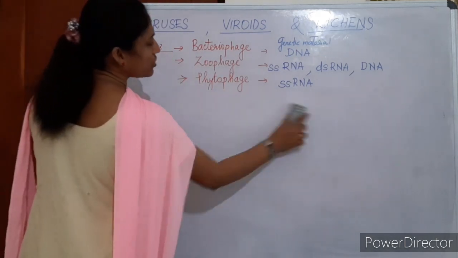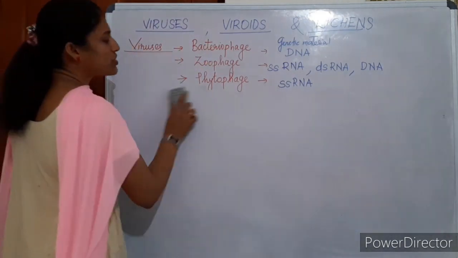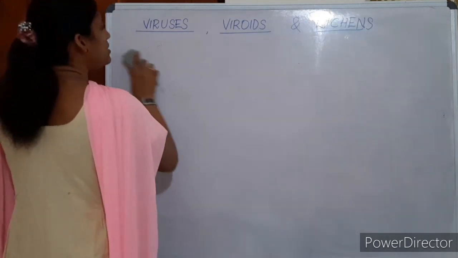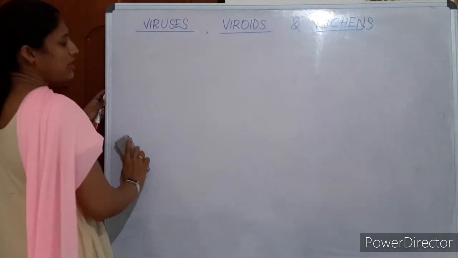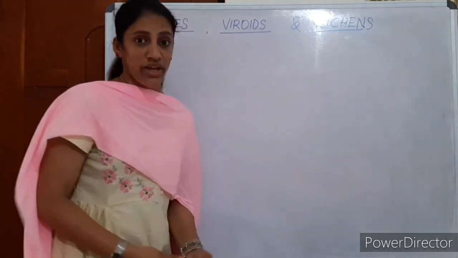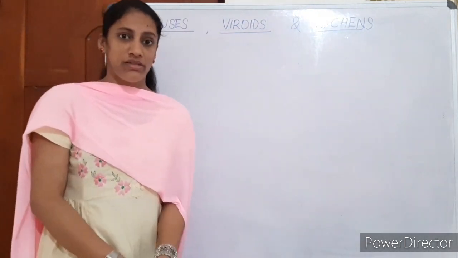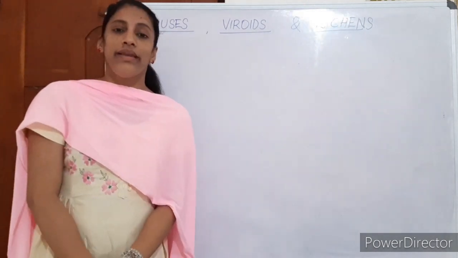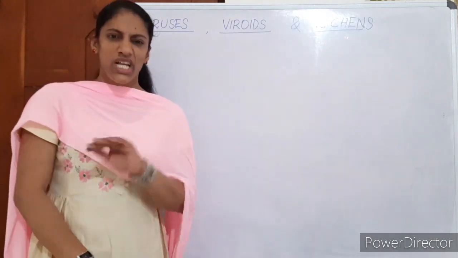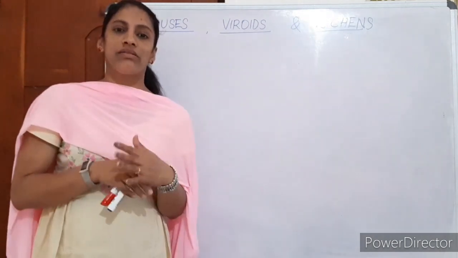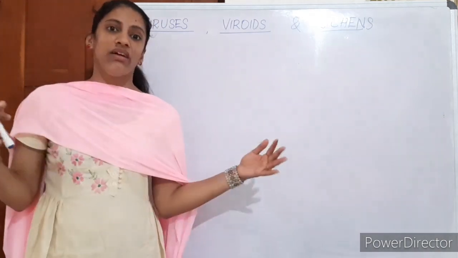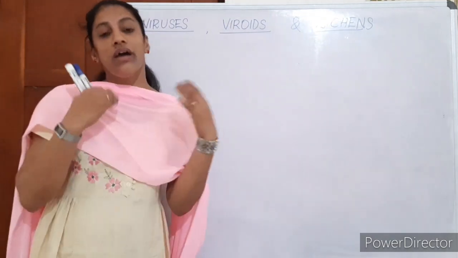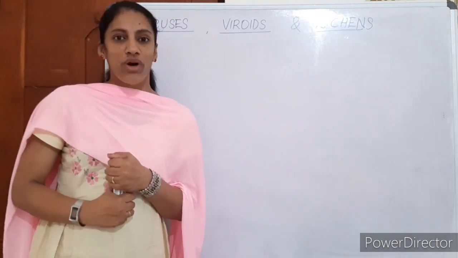Anyway, they are used in RNA technology that you will learn later. Most of them are causing harm. They are infectious to others like bacteria, plants and animals. They cause very serious diseases in humans like chicken pox, herpes, HIV, mumps, rabies, and so many others. They cause harm to plants too, like stunted growth, dwarfing, leaf rolling, mosaic patterns, loss of chlorophyll, vein clearing, and many other symptoms. They affect plant productivity and harm animals. So that's about viruses.